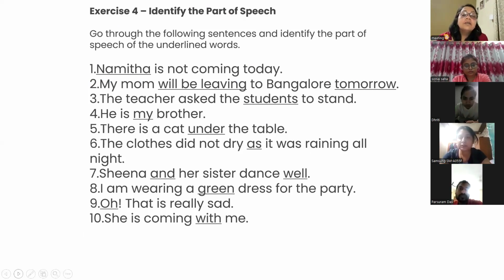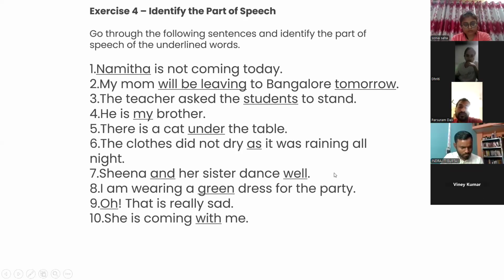Okay, chalo. Namita is not coming today. Yes, Sangeeta. Underline the words which are underlined. Just tell me the parts of speech. This is a noun. Okay. Yes, Dhriti, number 2.